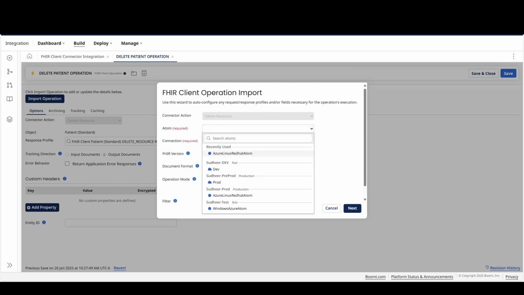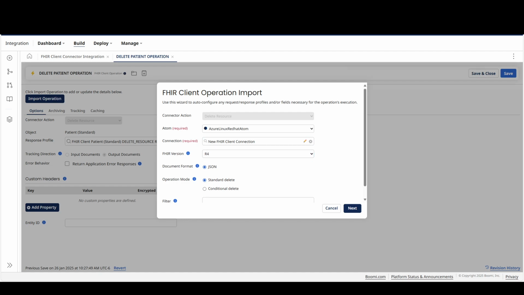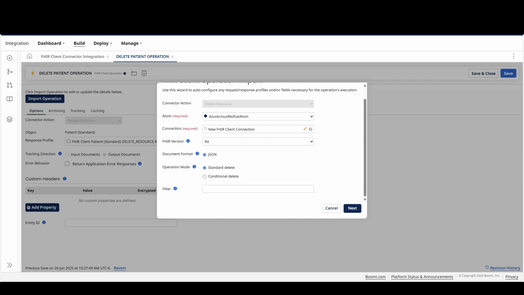I'm selecting the local atom here. I'm selecting the existing FHIR connection. The FHIR version standard I'm selecting here is R4. We have a drop down which supports R3, R4, and R5, but I'm selecting the R4 standard. I'm using the operation mode as standard delete. You could also select the conditional delete, which will delete based on the determined criteria.